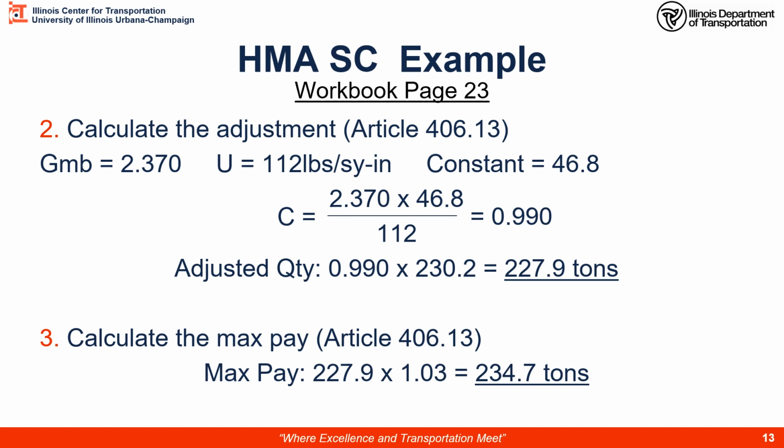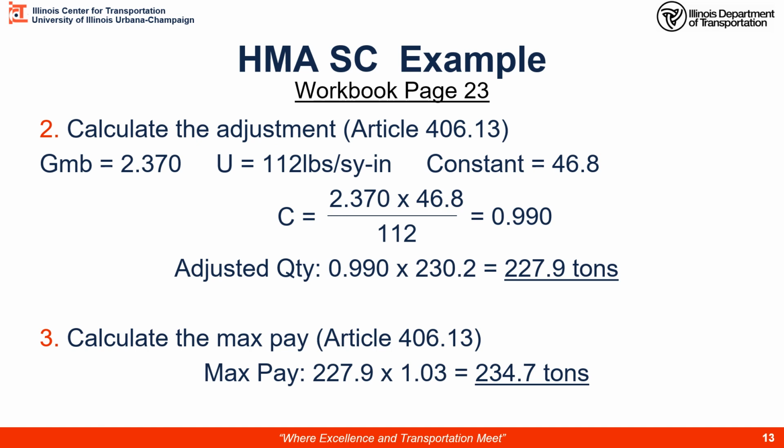3 decimal places. The assumed density, or the U term in our C factor equation, is 112 pounds per square yard inch. We've got our unit conversion constant, 46.8. So we have our GMB times our constant divided by our assumed density from the designer. We come up with a C factor of 0.990. Okay, watch that third decimal place.